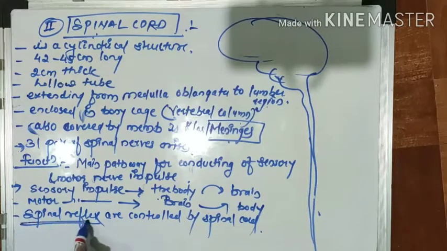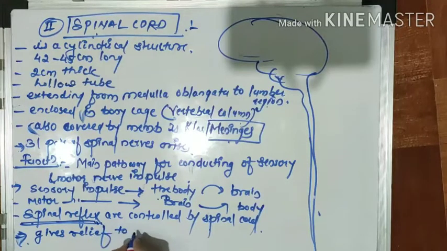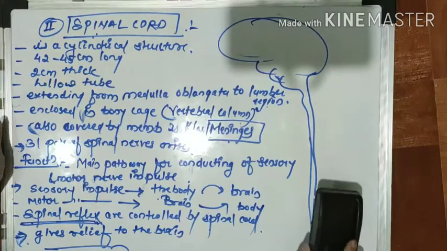So here the spinal reflex is only and only controlled by the spinal cord, and the spinal cord gives relief to the brain. This is a very, very important function of the spinal cord. So this is all about the spinal cord, and here it ends with the central nervous system.